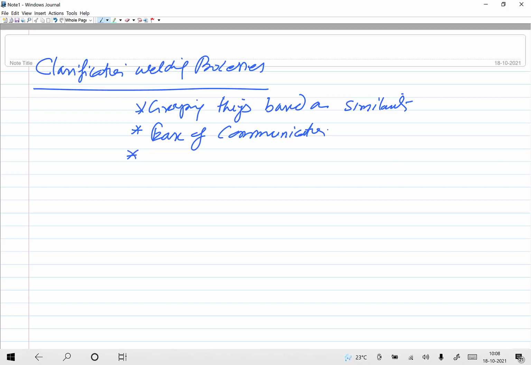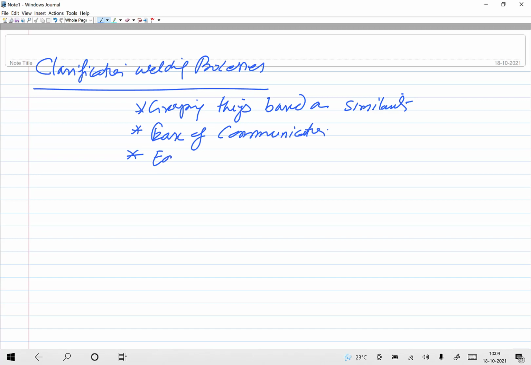Then another purpose is when you are developing a new process, you may be incorporating one or other feature, you may be bringing two different features together, like that is done in hybridization, where two different processes are brought together in order to improve the productivity, the way by which things are being done, or the quality of the things that are being done. So whenever you develop a new process, it will be easier to give the new name.